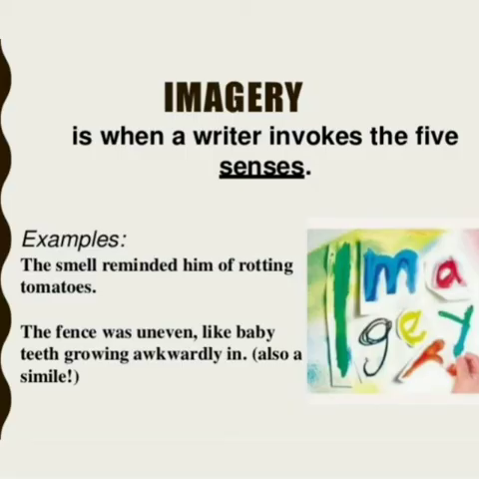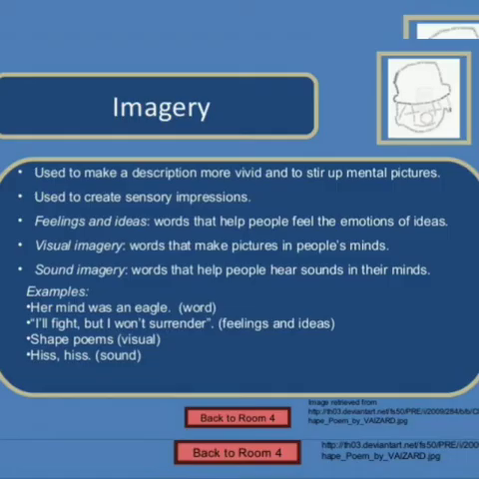Next we are going to learn imagery. What is imagery? When a writer wants to invoke the five senses, that is, when he describes something, we have to imagine that particular situation or particular object. That is called imagery. Example: the smell reminded him of rotting tomatoes. So you have to imagine rotting tomatoes. The fence was uneven like baby's teeth. The fence and baby's teeth, you have to imagine. That is called imagery, the concept.